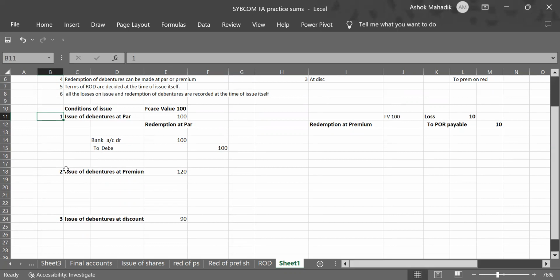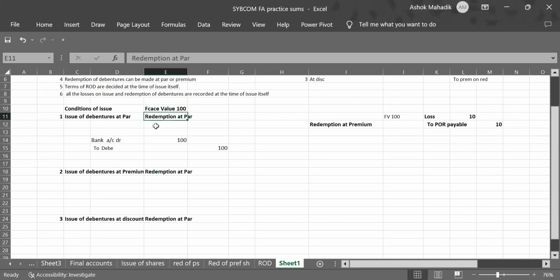Then second is issue of debenture at premium and redemption at par. Third option is issue of debenture at discount and redemption at par. Clear? So in case redemption is at par, it doesn't make any difference in your journal entry, basic entries. Basic entries remain the same. So if in the question at the end it is written redeemable at par, you just cancel it out. It doesn't make any difference in your entry.